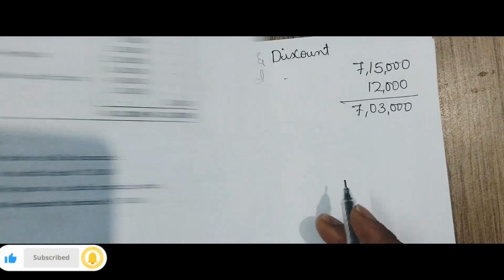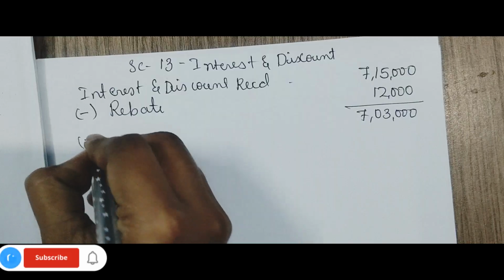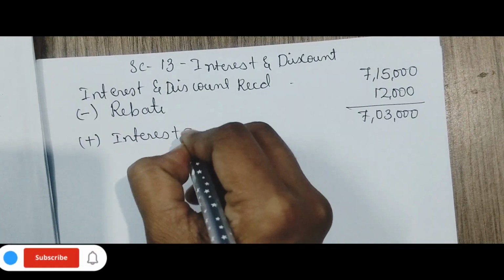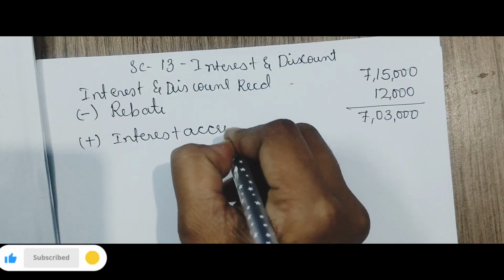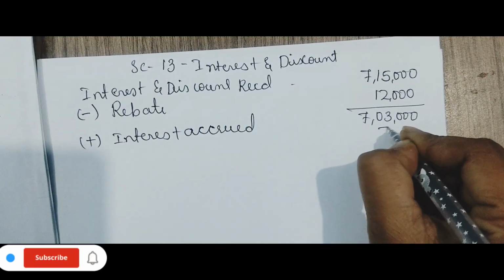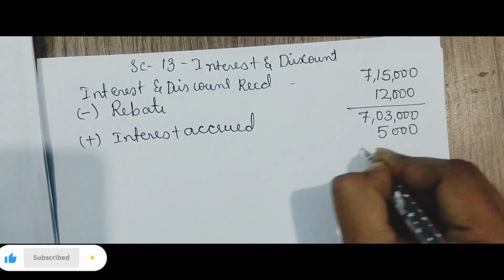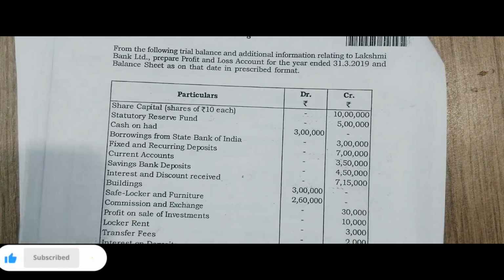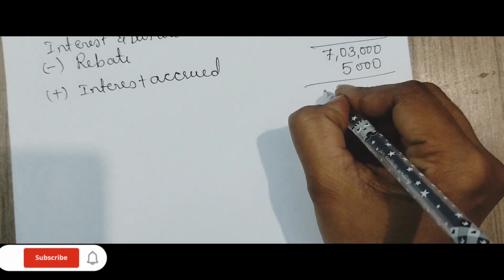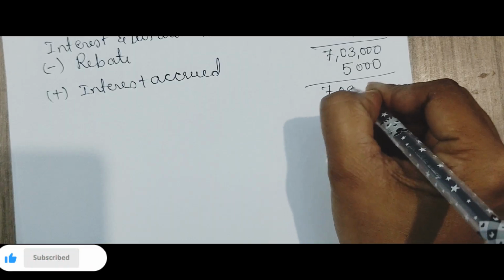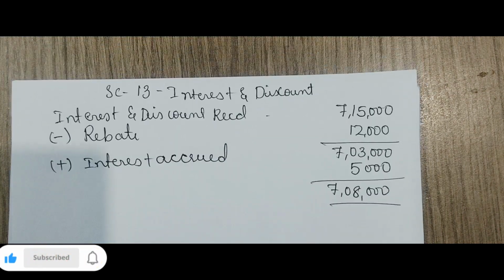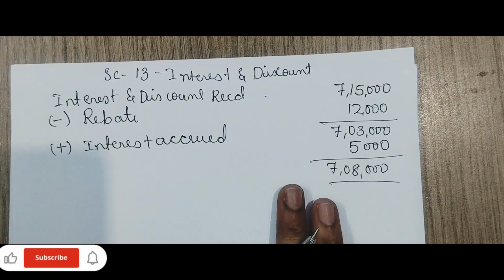So this should be added. Interest accrued 5,000. Any other interest? No. So what is the total? 7 lakh 8,000 is the total interest and discount received.